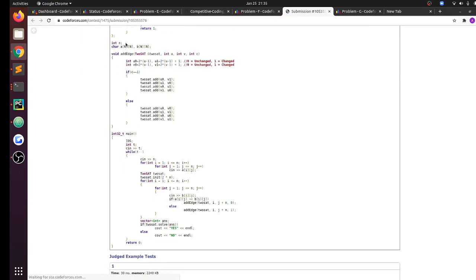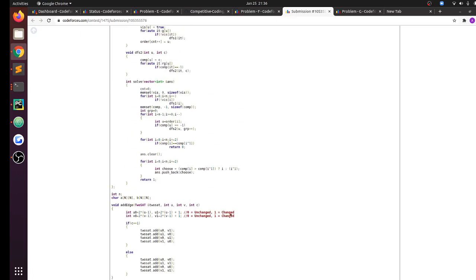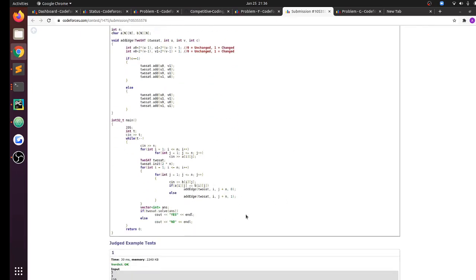If you see my code, I'm adding edges. I have 2 edges corresponding to every row and every column, and if the element is changed, then we have 4 edges. If row is not changed, then column must be changed. Similarly, if row is changed, then column must not be changed, and so on. And in this graph we basically need to check that there is no cycle. I think you can read about two satisfiability and then it becomes a very straightforward question. That was my method to solve the question.